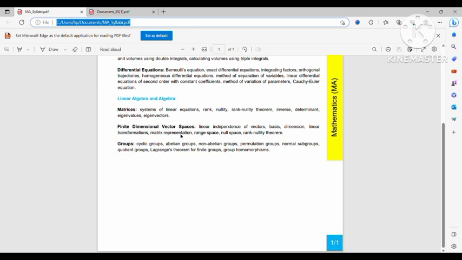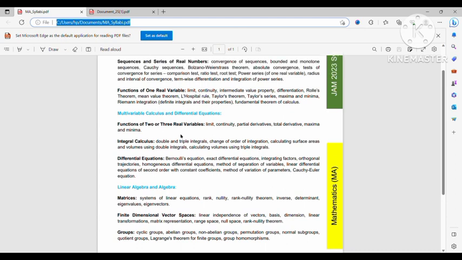If anyone is comfortable in this part, I would suggest that out of 8 to 10 marks, you should score at least 7 to 9 marks. Sometimes it is possible to score 10 marks, because the questions from this part are not so difficult. Okay, so this is for group theory.